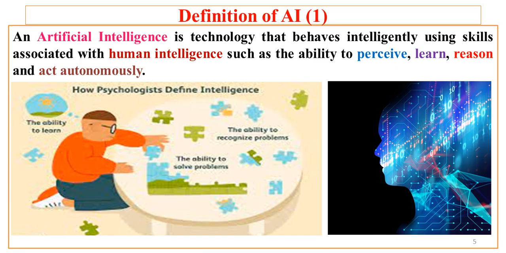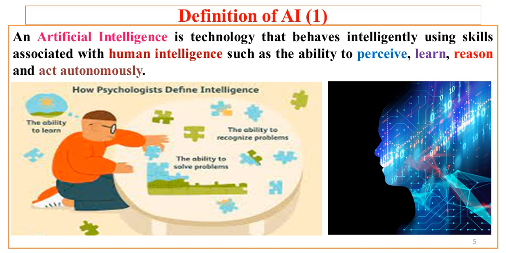Let us now see the definition of AI. Artificial intelligence is a technology that behaves intelligently using skills associated with human intelligence, such as the ability to perceive, to learn, to reason, and act autonomously.